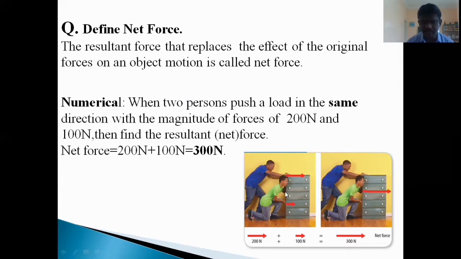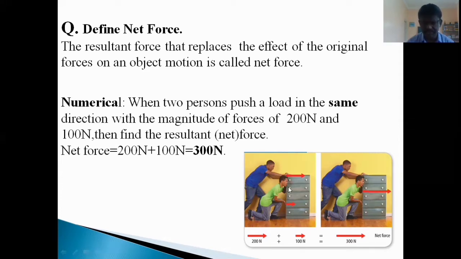Now let us try to understand this concept through a numerical problem. When two persons push a load just like this in the same direction with magnitudes of forces of 200 Newton and 100 Newton, then what will be the resultant or net force?